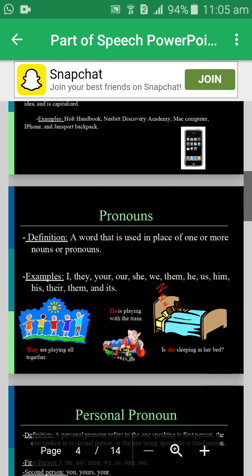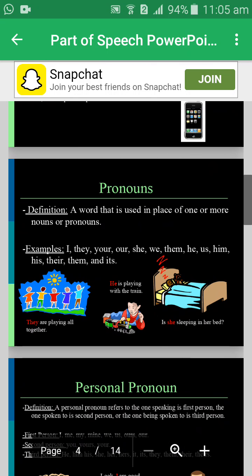Now let's look at pronouns. Definition of a pronoun: a word that is used in place of one or more nouns or pronouns. Examples of pronouns: I, they, your, our, she, we, them, he, us, him, his, their, them and its.